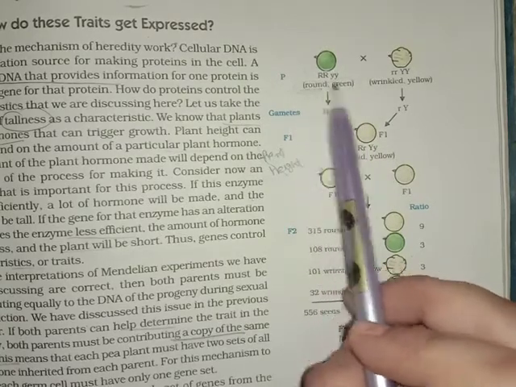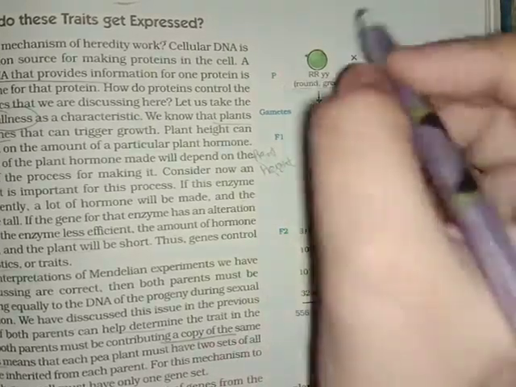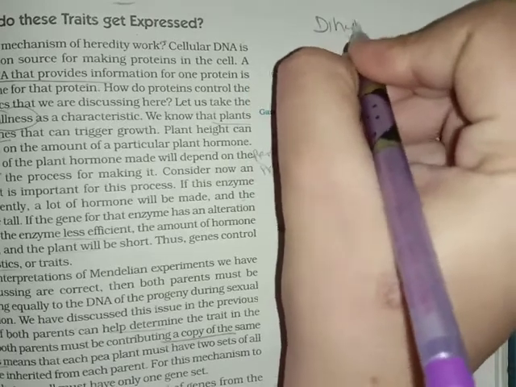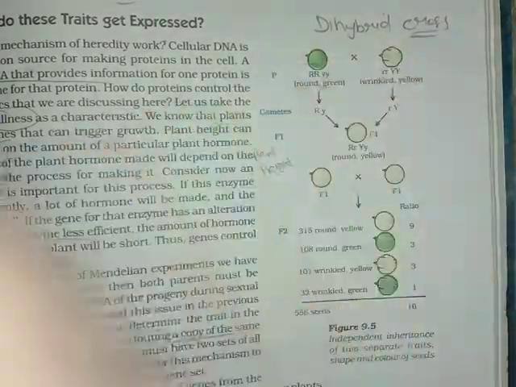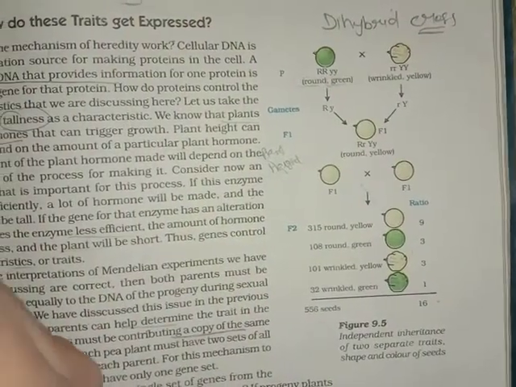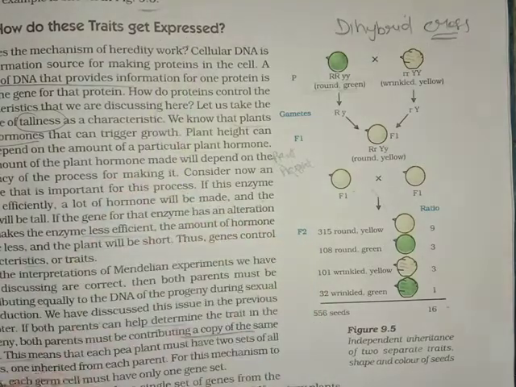One about the shape, second about the color. So it is known as a dihybrid cross. It is an example of a dihybrid cross which was given by Mendel. So first of all, there is a heading, how do these traits get expressed.